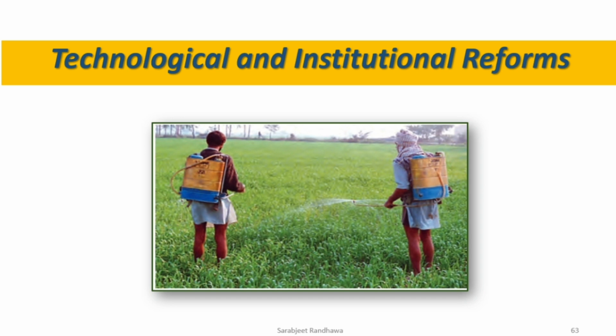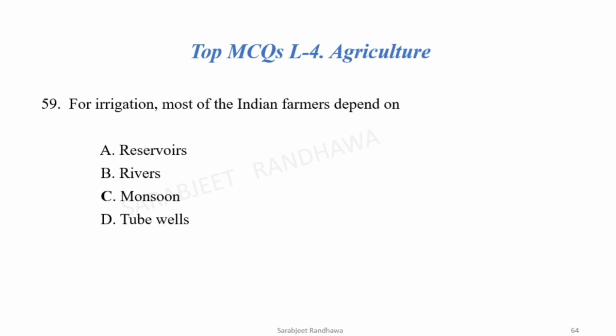The next topic is technological and institutional reforms. Now let's see what are the important MCQs from this topic. For irrigation, most of the Indian farmers depend on. Now Indian farmers for irrigation, they depend on monsoon.